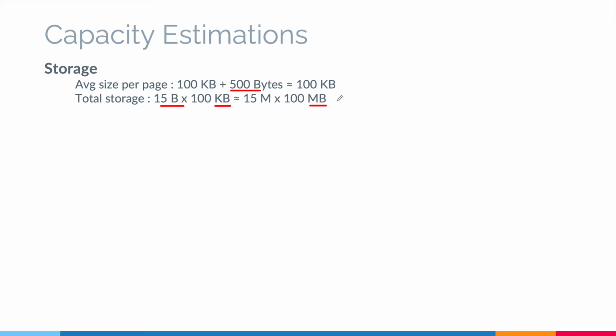We do the same thing again. So taking 3 zeros from million would make it 15k, and applying those 3 zeros to MBs would make it GB. Once again we do this, taking 3 zeros from 15k would just leave us with 15, and multiplying those 3 zeros with GB would give us TBs. So we are looking at 1500 TBs, which divided by 1000 would be converted to 1.5 petabytes. If you got confused with these conversions, you may want to check out the course section where I've noted down some important numbers that are really useful for a system design interview.